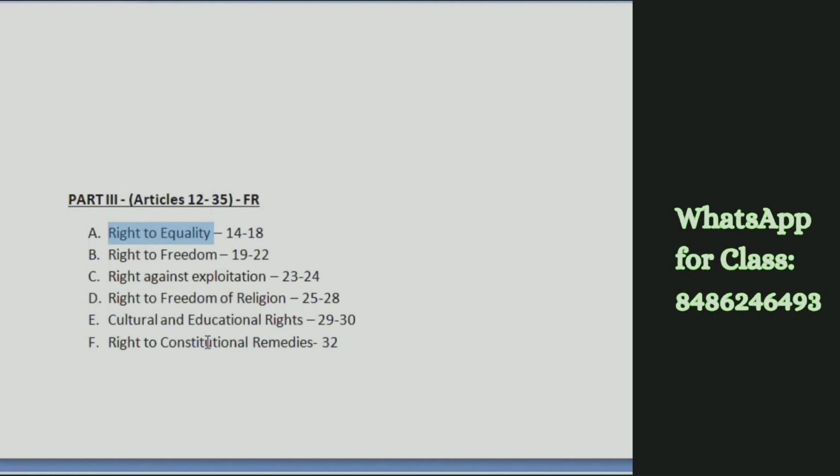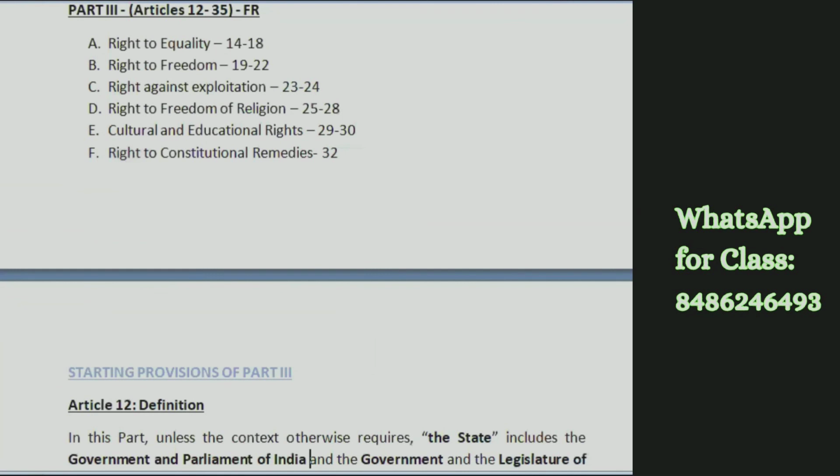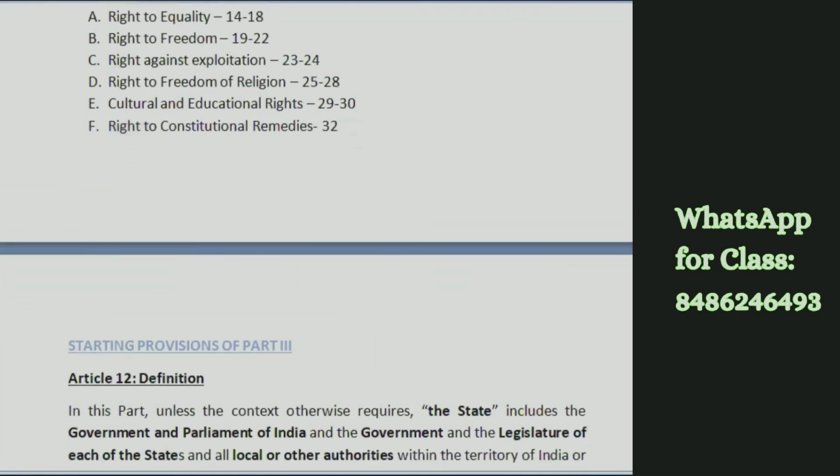It provides for these and those types of rights. So like that you can at least frame your answer. So the first thing is that you should try to remember these articles, and the 6 different categories of rights that we have.